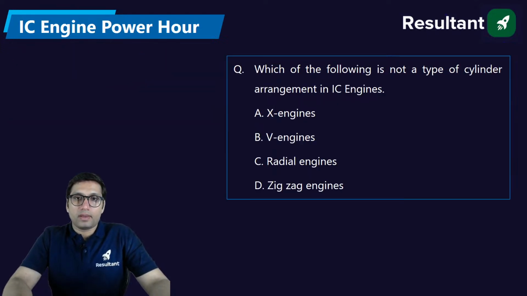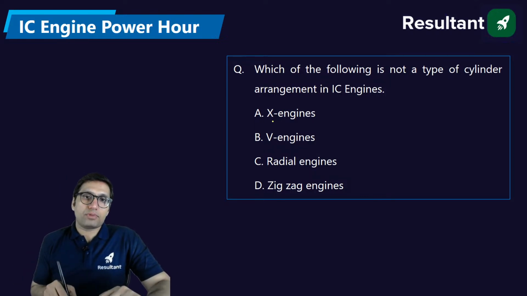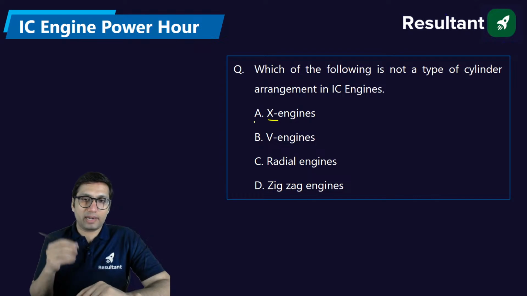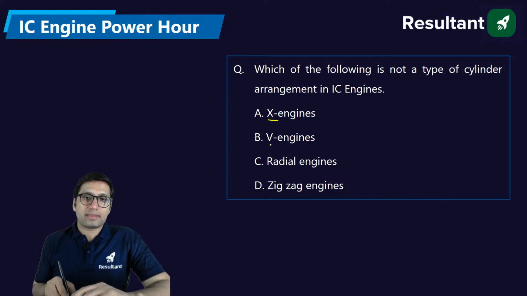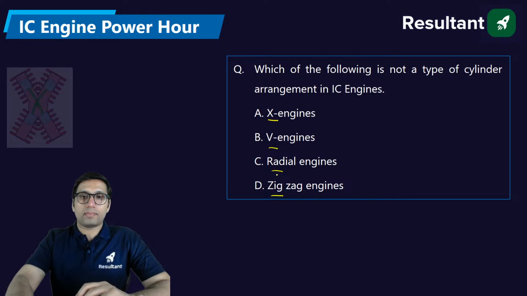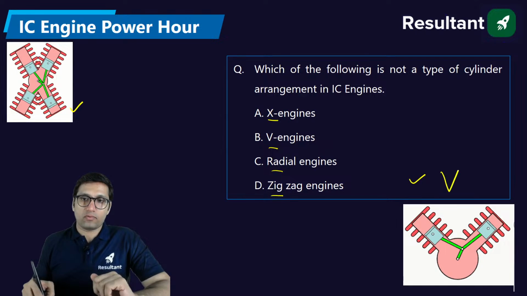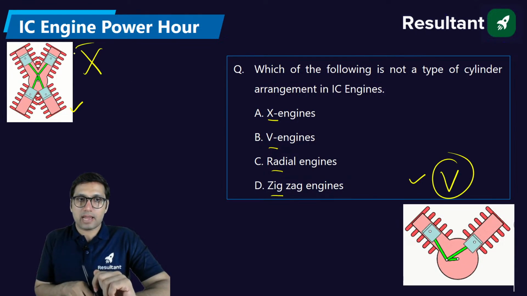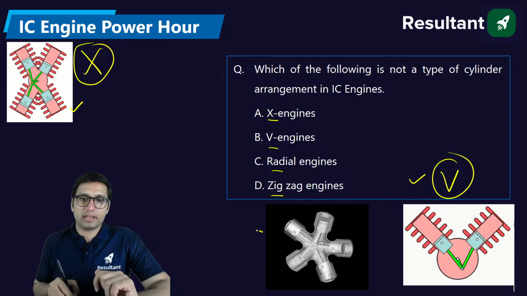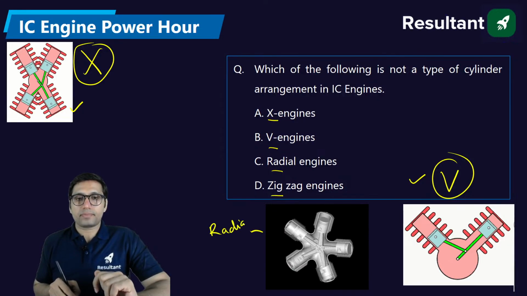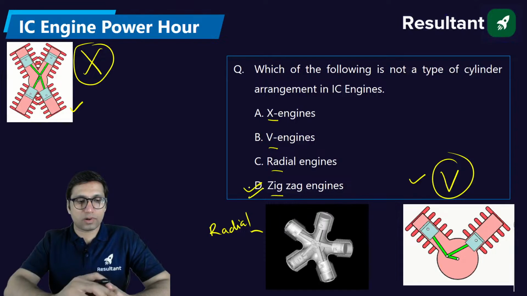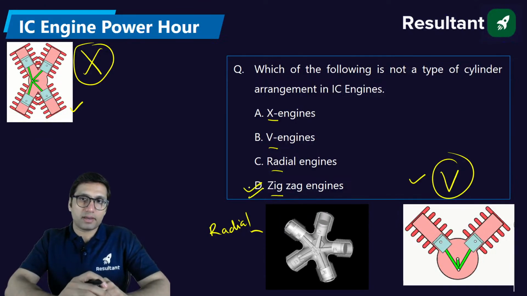Okay. Which of the following is not a type of cylinder arrangement in the IC engine? See, in an IC engine, the cylinders can be arranged in many ways. Different types of engines are based on the arrangement of the cylinders: X engine, V engine, radial engine. You must have seen these. But the zigzag engine design is not present as per the arrangement of the cylinders.